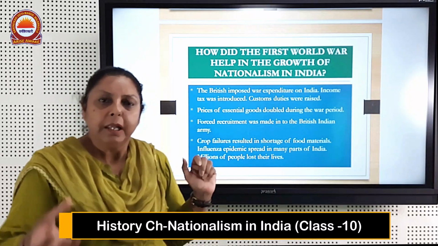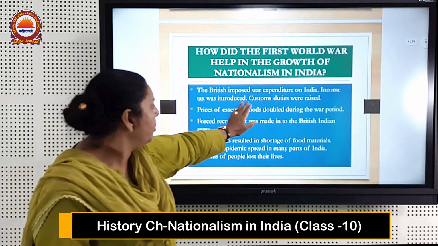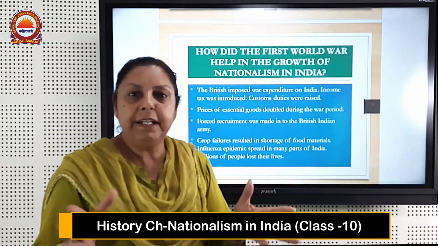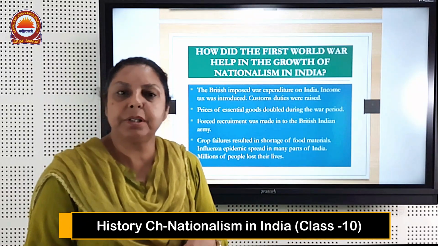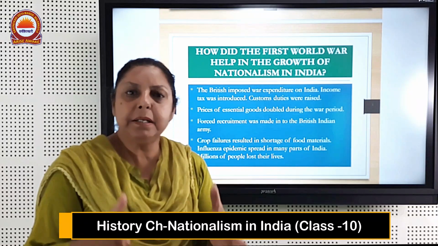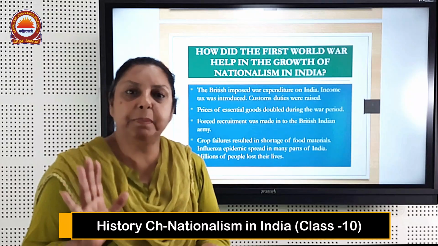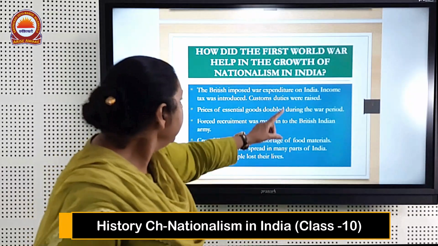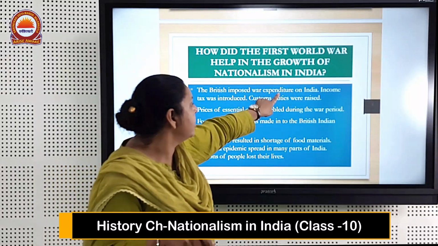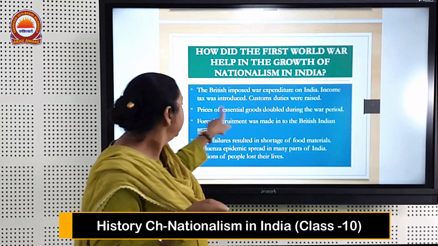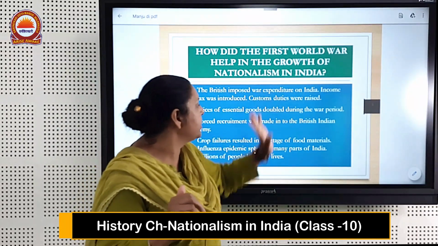When this World War broke out, it bound the people. What was the reason behind it? The British imposed war expenditure on India. When this war was going on, all the expenditure spent by the Britishers was imposed on Indians. That means the Indians were asked to pay for whatever had been spent on the war. Income tax was introduced to fulfill this expenditure. Customs duties were raised.